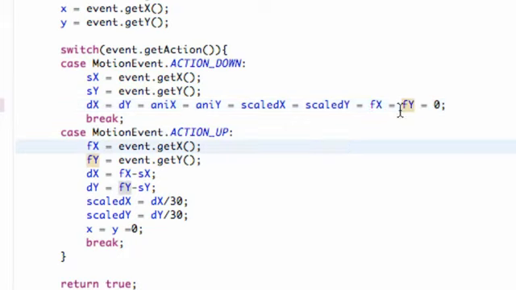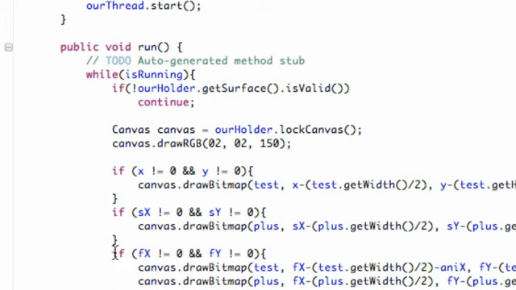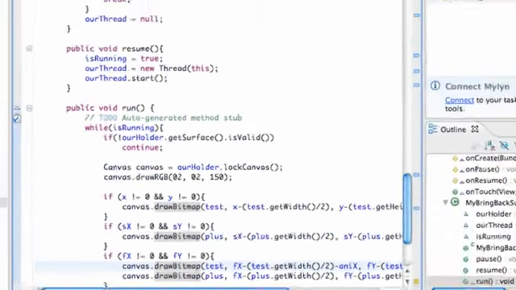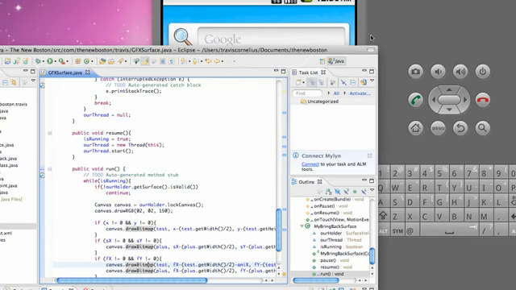And now that will set our fx and fy values back equal to 0 every time we start a new down action. So therefore it won't draw that bitmap that was being left over there. Hopefully everything's working now and we can be done with this animation stuff.